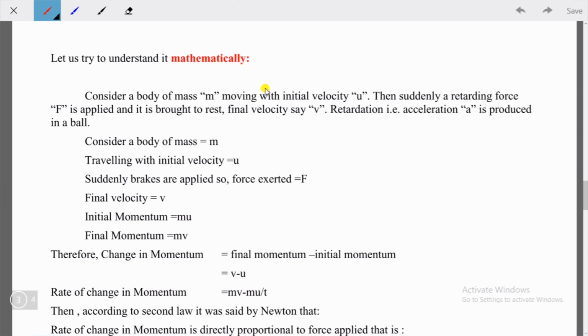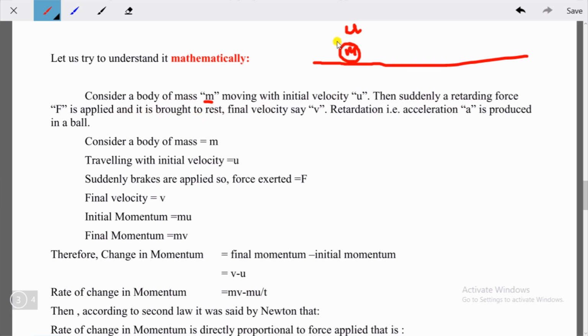So see, consider a body of mass m moving with initial velocity u. So this body has mass m, and this one has velocity u. Okay, initially it has velocity u. This is the plane I've drawn. Then suddenly a retarding force F is applied and it is brought to rest.